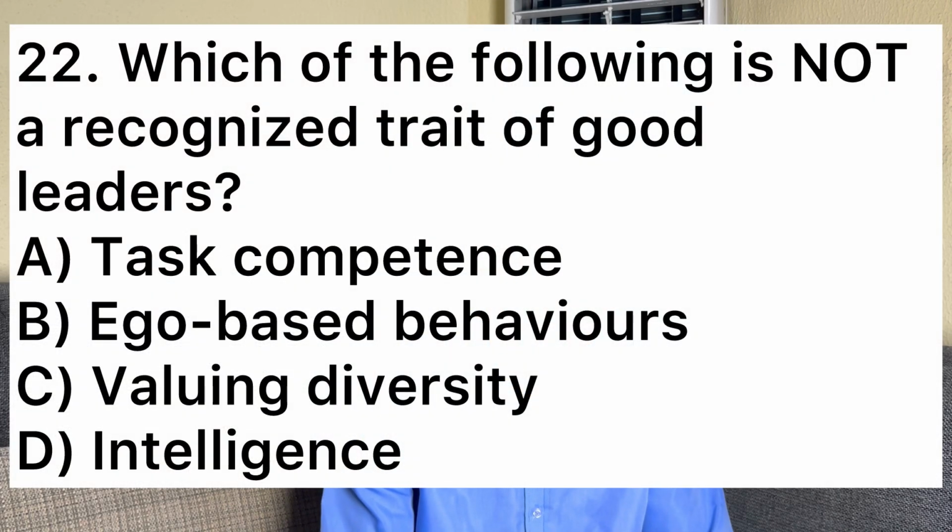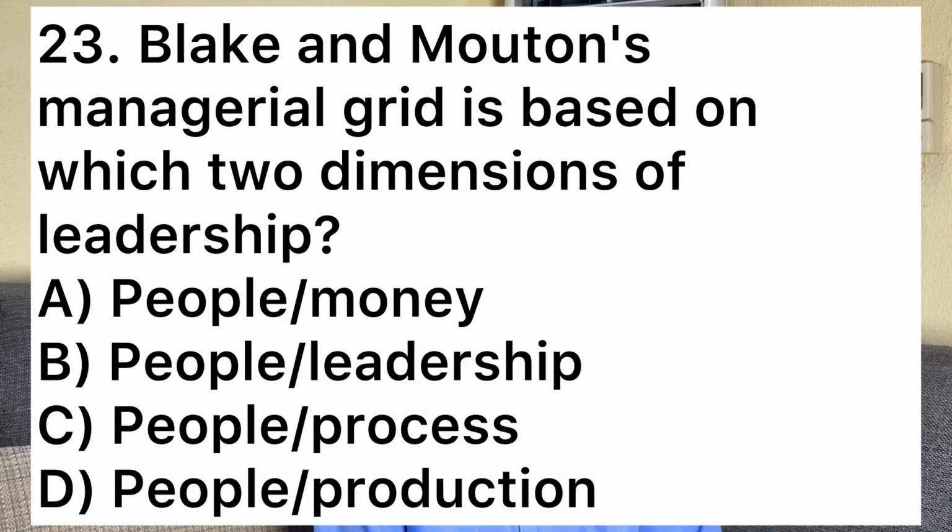So obviously that can be a good trait of a leader. So it's B, ego-based behaviors. Now let's move on to number 23. Number 23 says Blake and Mouton's managerial grade is based on which two dimensions of leadership? A, people or money. B, people or leadership. C, people or process. D, people or production.